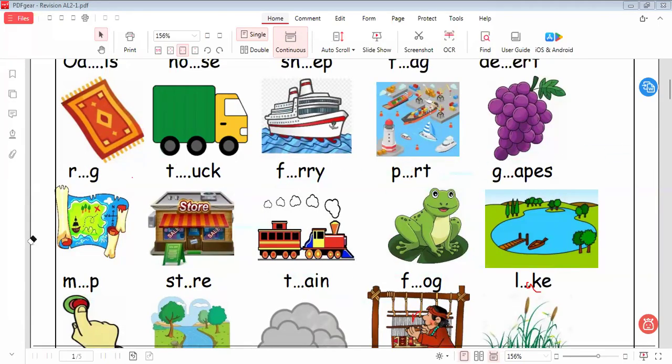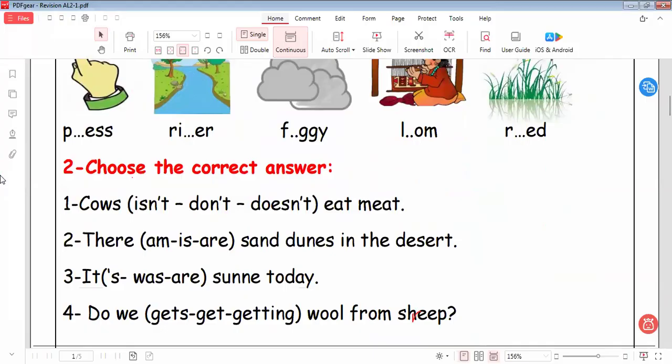If we return to the previous videos, you can see these words because we explained these words before in our videos. Okay, you can return and review what we told in these videos.